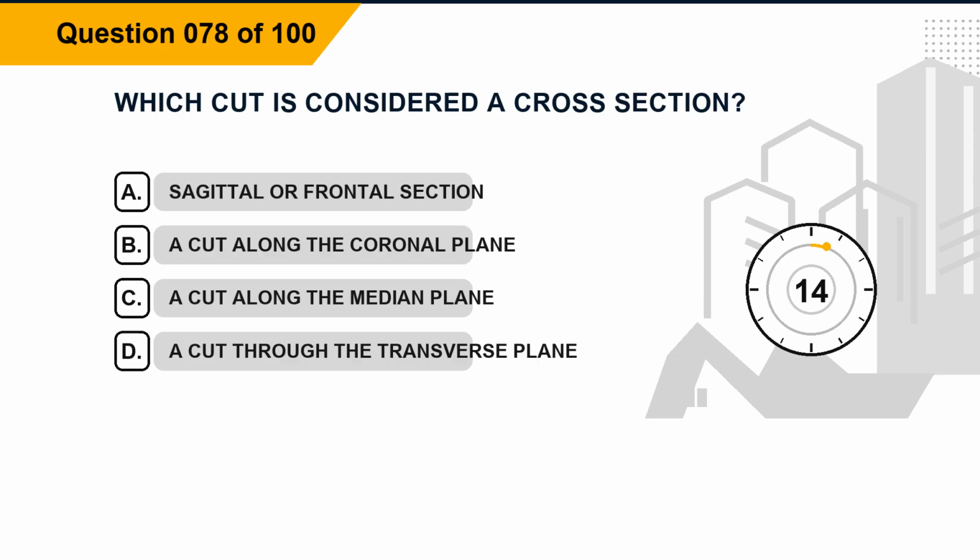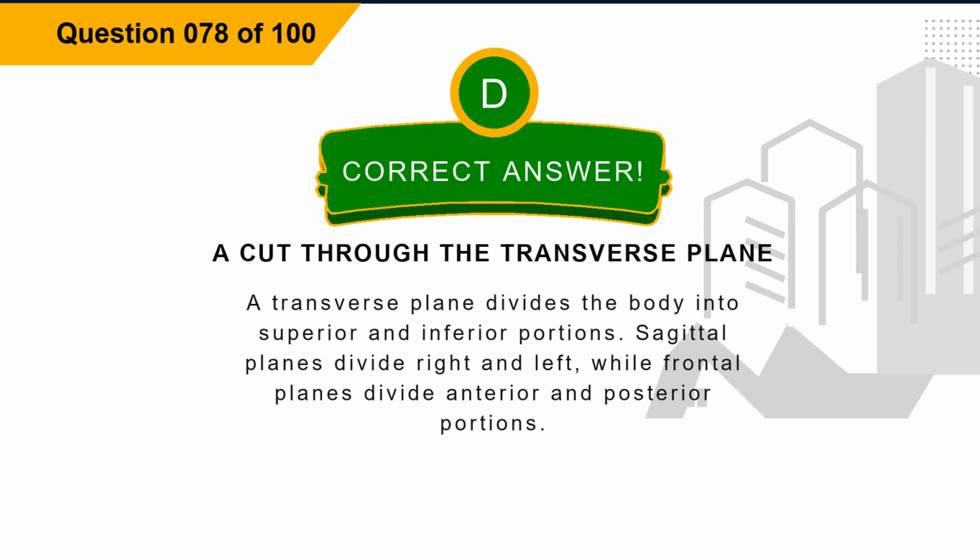Question 78. Which cut is considered a cross-section? Option A, sagittal or frontal section. Option B, a cut along the coronal plane. Option C, a cut along the median plane. Option D, a cut through the transverse plane. The correct answer is option D, a cut through the transverse plane. Explanation. A transverse plane divides the body into superior and inferior portions. Sagittal planes divide right and left, while frontal planes divide anterior and posterior portions.